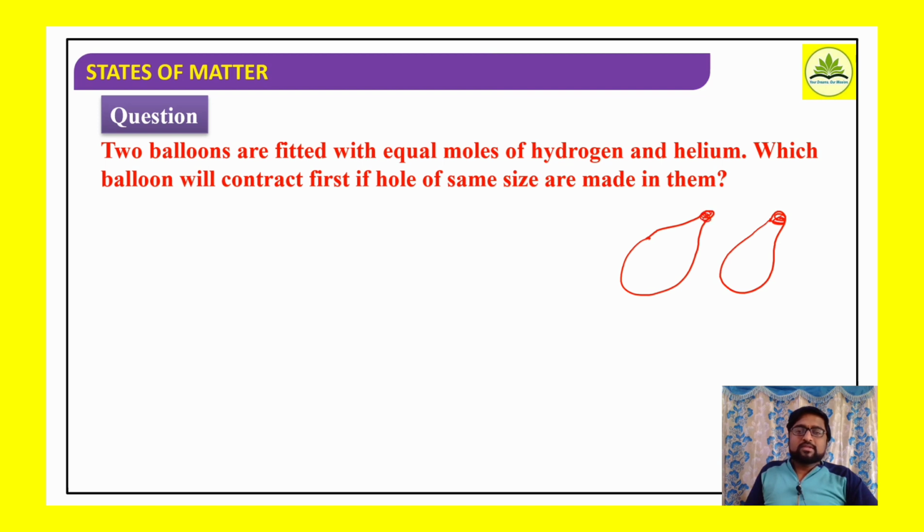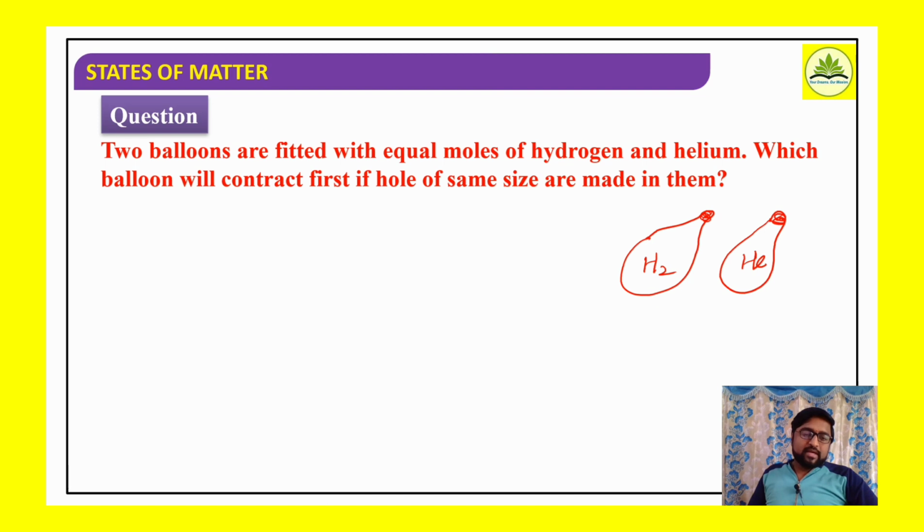The mouth of the balloon is tight. One is filled with hydrogen gas, another one is filled with helium gas. The number of moles taken is the same. Which balloon will contract first if holes of same size are made in them?